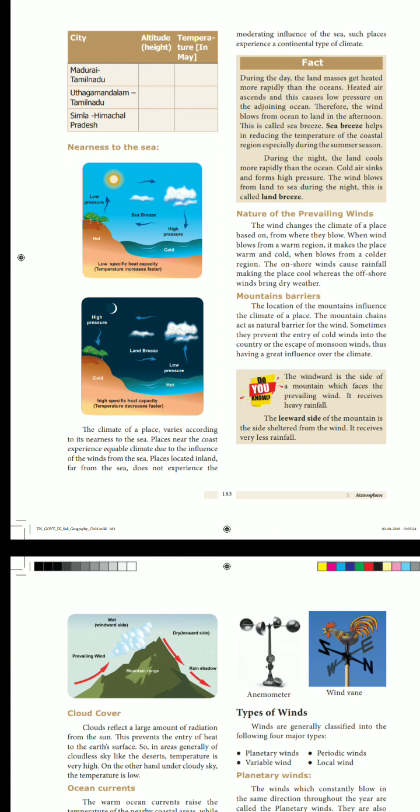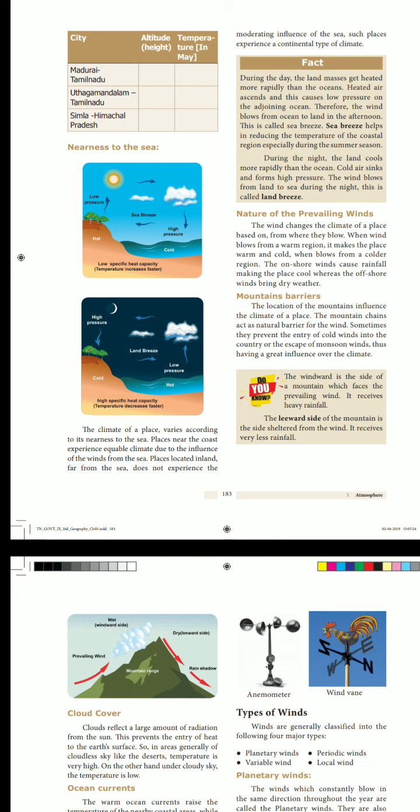What do you know about this? The wind changes the climate of the place. So, which will change the climate of the place? The wind. When wind blows from a warm region, it makes the place warm. When wind blows from the colder region, the onshore wind causes rainfall, making the place cool, whereas the offshore wind brings dry weather. Okay.